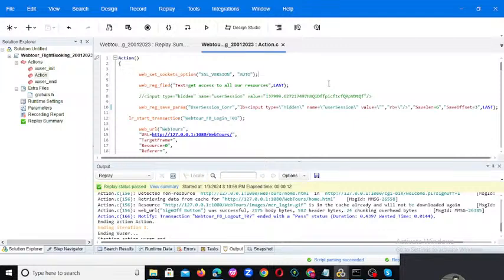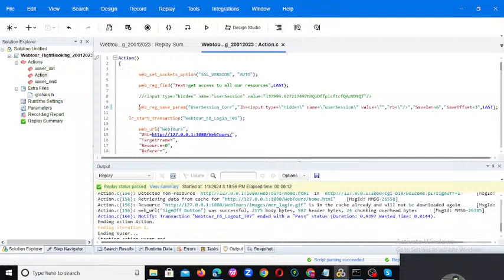In our script, when doing correlation or scripting enhancements, for each and every request you must provide this validation point. Why? Because with that validation point, we are able to understand whether we are going to the exact correct page or not. That is the web function web_reg_find.